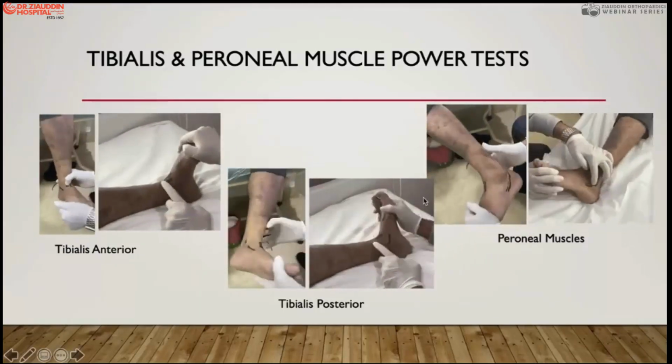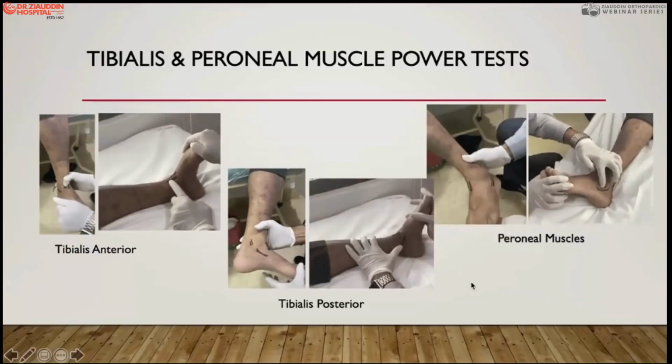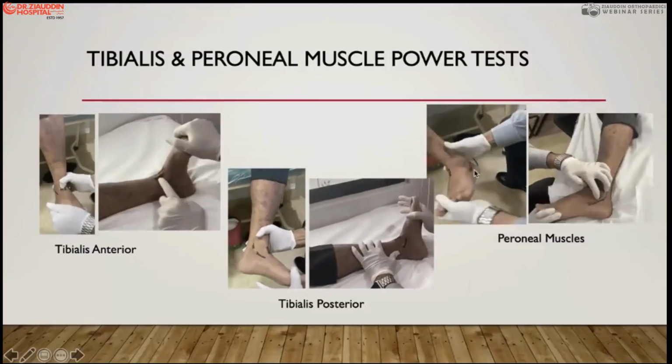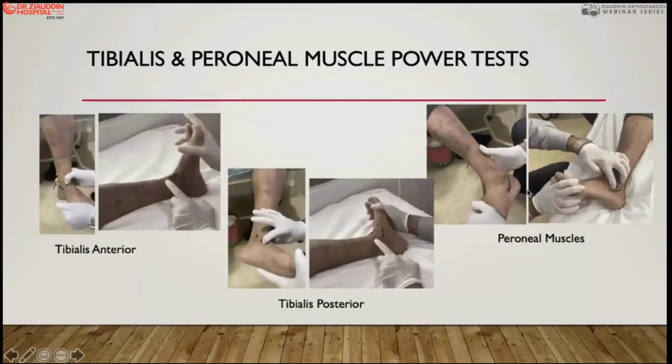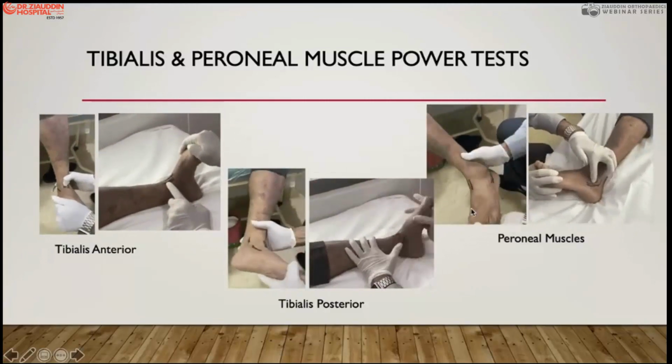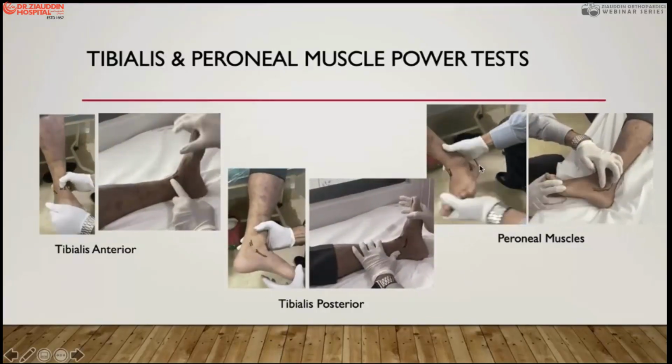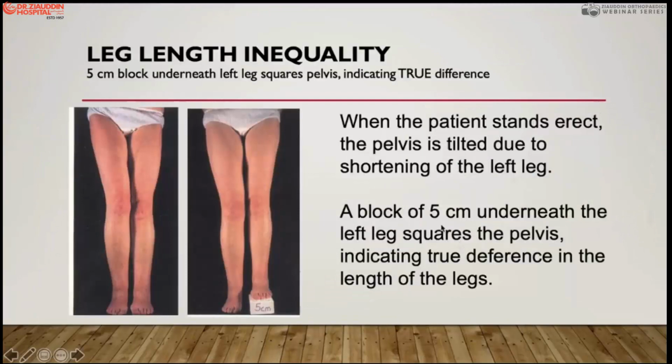Very important tests, particularly in peroneal problems, and this also provides us, when there is tibialis posterior or tibialis anterior paralysis, how we can substitute. So you have to test all three groups of muscles so that you can plan your surgery easily. The other test that you know very well is leg length inequality. If there is a true contracture, true shortness, you do the block test and see how many centimeters are needed to eradicate the pelvic obliquity. If pelvic obliquity becomes normal with raising of the shoe or block, then we call it a true deformity.